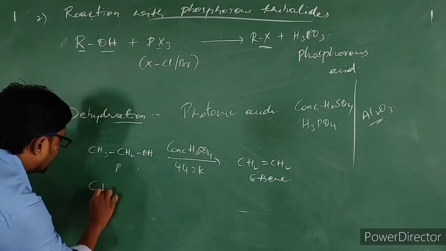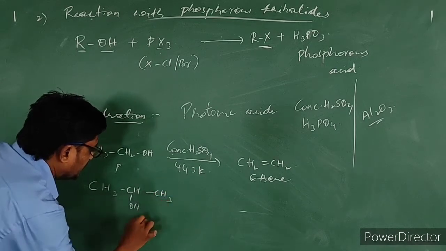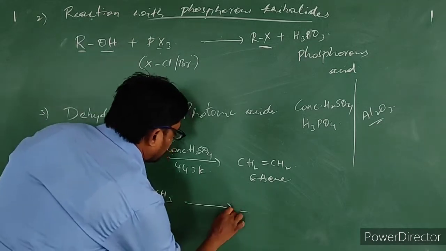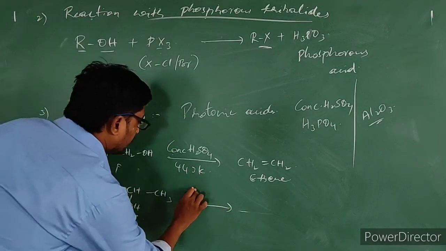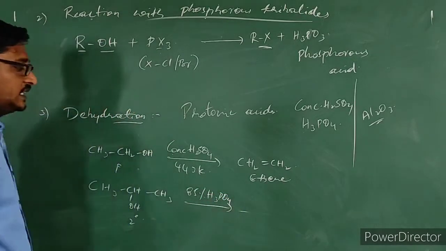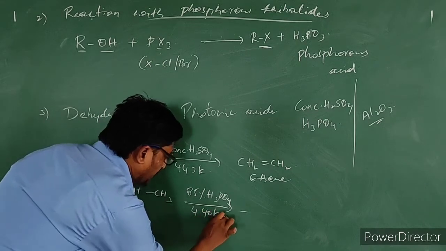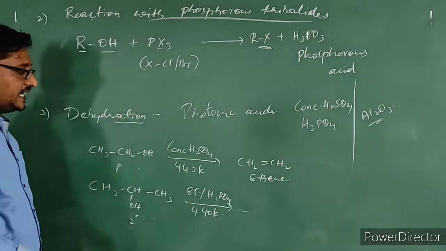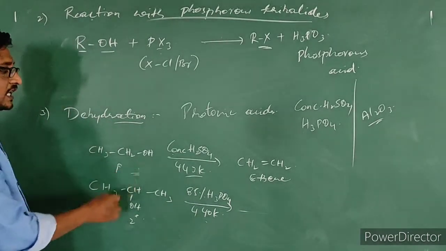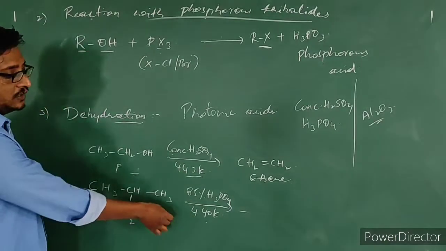Next, when we consider secondary alcohol, CH3CHOHCH3, this is nothing but secondary alcohol. This one reacts with 85% phosphoric acid at a temperature of 440 Kelvin. Now, if you see, the condition got reduced. When we are using primary alcohol, we use a high temperature compared with the secondary alcohol.